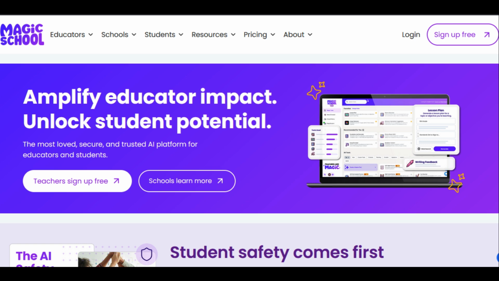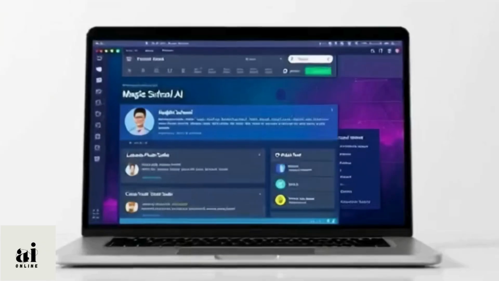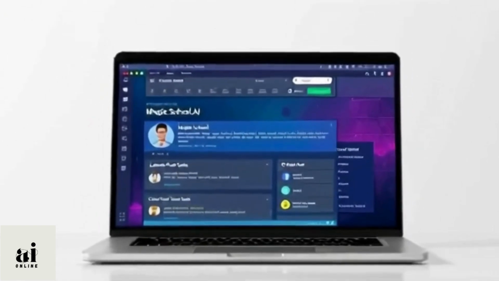Tool number 1, Magic School AI. Let's begin with Magic School AI, a teacher's magical helper. It creates lesson plans, quizzes, feedback, and even emails in seconds, turning hours of planning into moments.